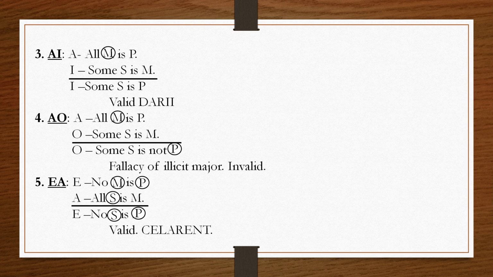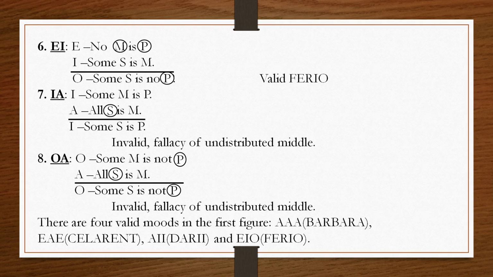So, how many terms should be distributed in the premises? Three terms: minor, major and middle. Let us see what happens. Now, the E proposition distributes the middle term and major term. The A proposition distributes the minor term. So, all three have been distributed. This is a valid mode and it is known as Celarent. Now, we will move to the next combination, that is EI.